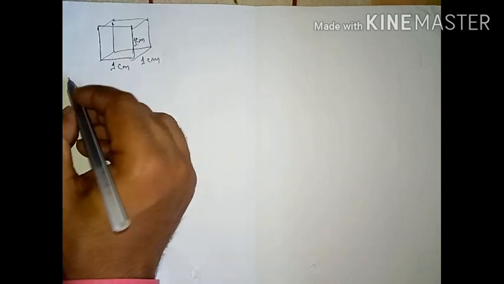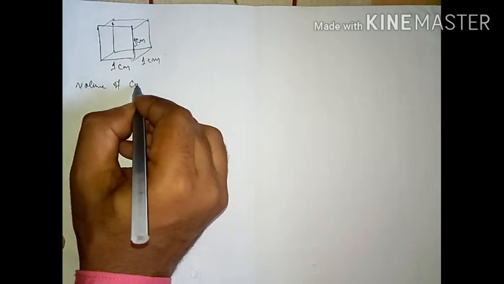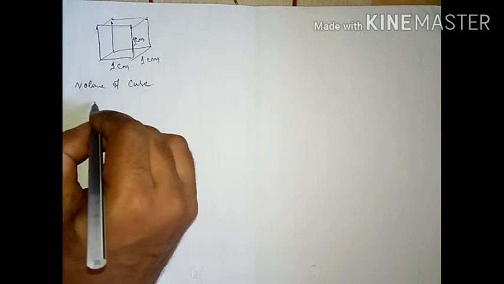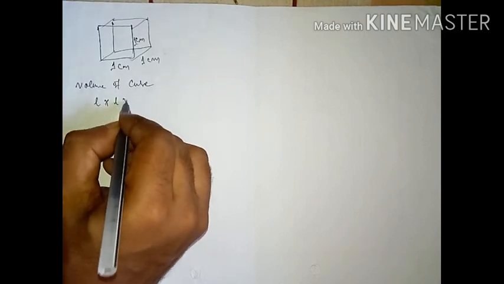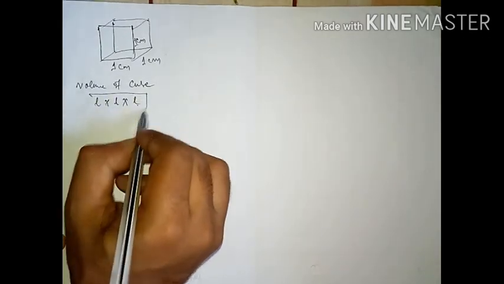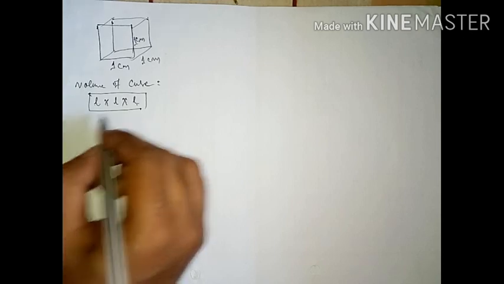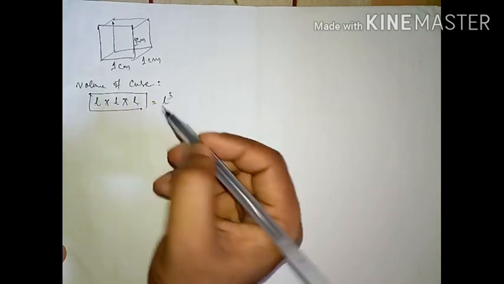To find the volume of a cube, students, the formula is length into length into length, where L stands for length. So this is the formula to find the volume of a cube: length into length into length, or you can write L cube.